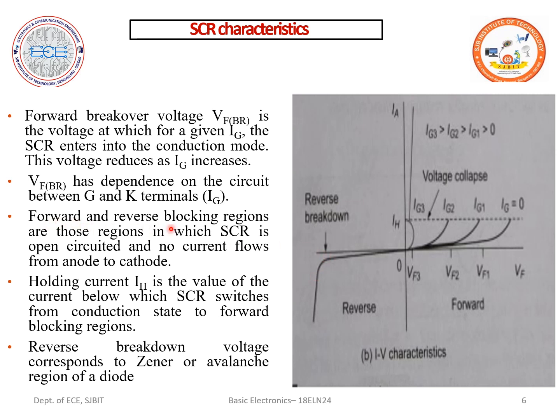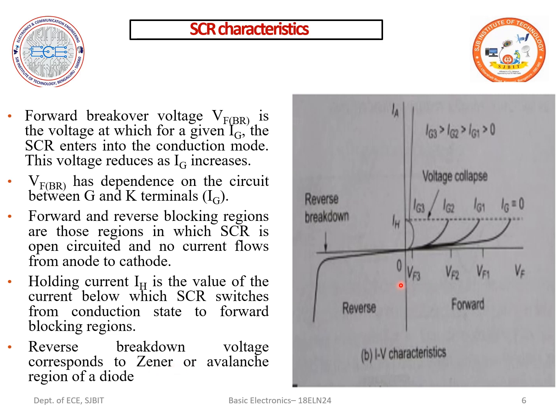Now, what are the forward and reverse blocking regions? Those are the regions in which the SCR is open circuited and no current flows through it. We can say exactly that the current would be equal to 0. Now, the reverse breakdown voltage. It is the reverse anode to cathode voltage at which the Zener or avalanche breakdown is going to take place in this region.